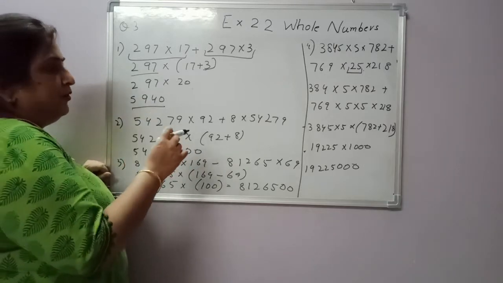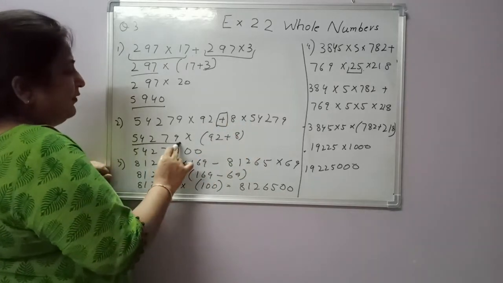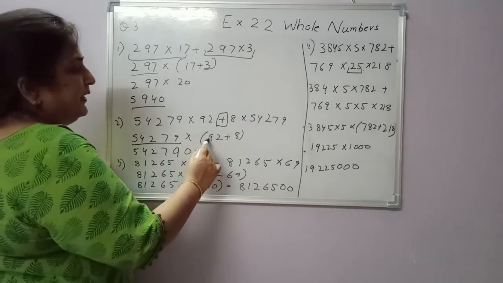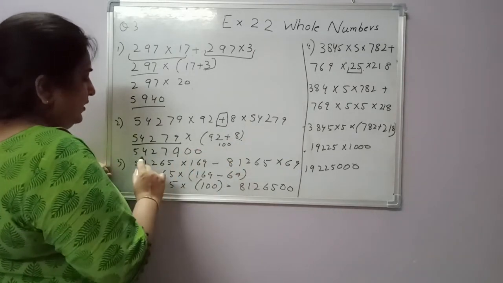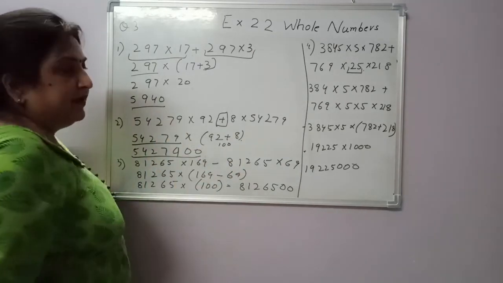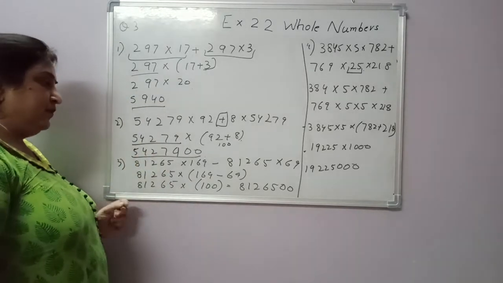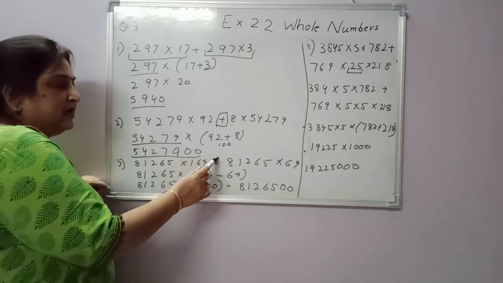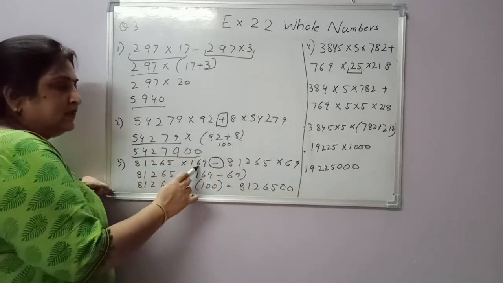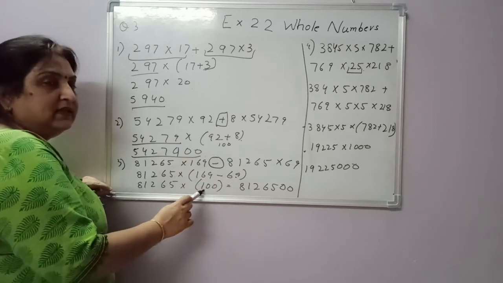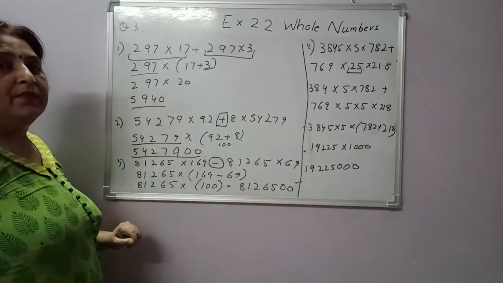Okay. See in this question, there are 4 numerals. Addition is in between. Take common. We have taken it. And 92 plus 8, added, we will get 100. Again we will multiply. We get an answer 5427900. In this question, subtraction is there. Take common. Again 169 minus 69 gives us 100. We get the answer if we multiply.